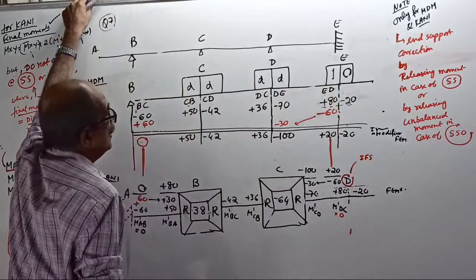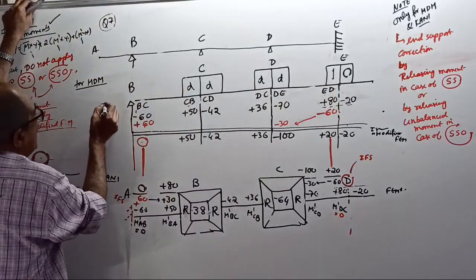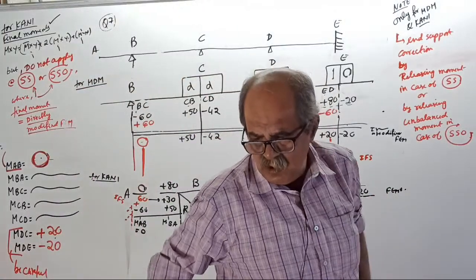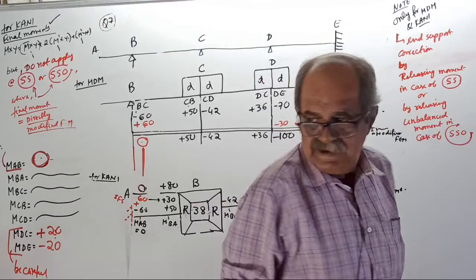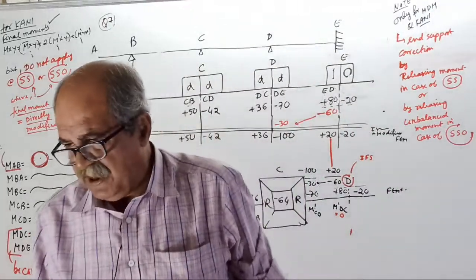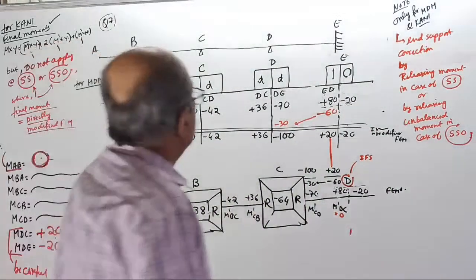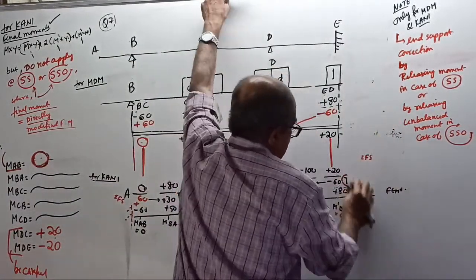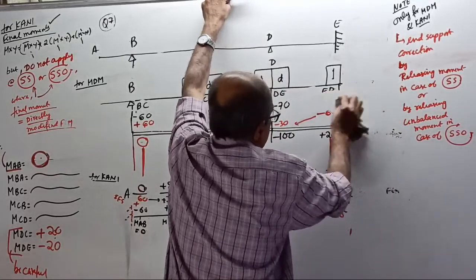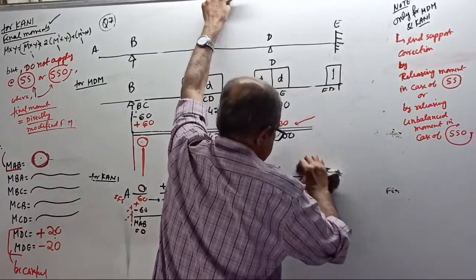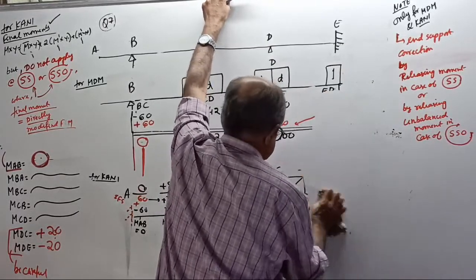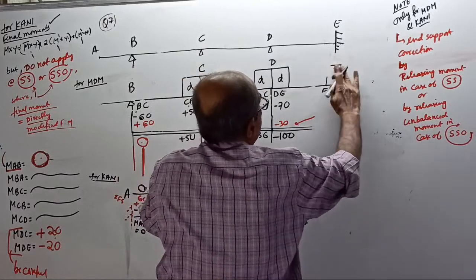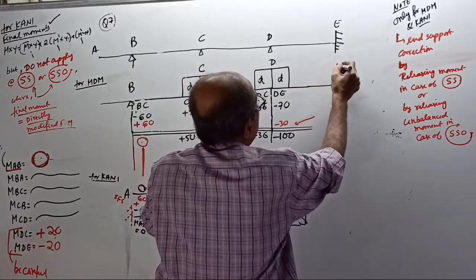Okay, now. See, now there is an overhang here. That side, no overhang. See, that side there is no overhang. Right now I kept the paper here for rubbing. Sometimes if you want something, you won't get it. Okay, one minute. Okay, I start fresh. Okay, start. Now, this is support E, fixed.